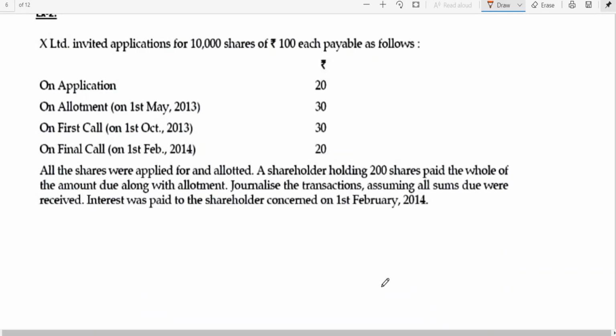Just go through the problem. I think this is the problem you might have gone through.